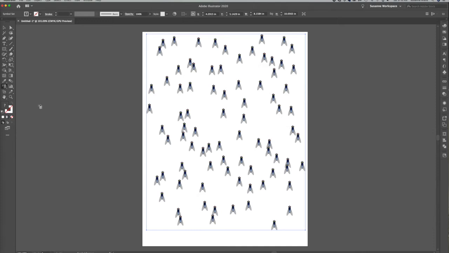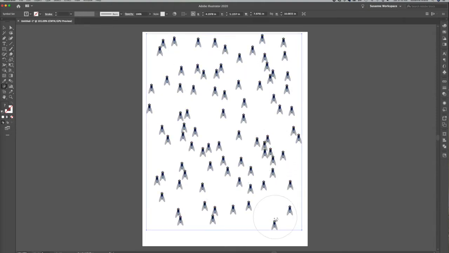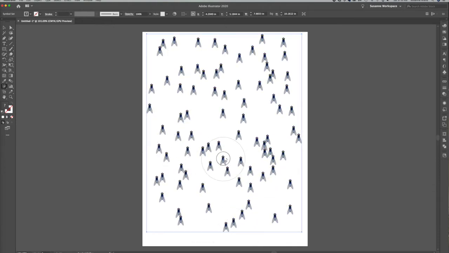Okay, now that I have that, I can click and hold and go down to the symbol shifter tool. What that does is, if you look at the lines, it will show you how I'm pulling it in from the edge and moving items around. Pretty neat. So after you spray this on, if you don't like where things are arranged, you can change it.